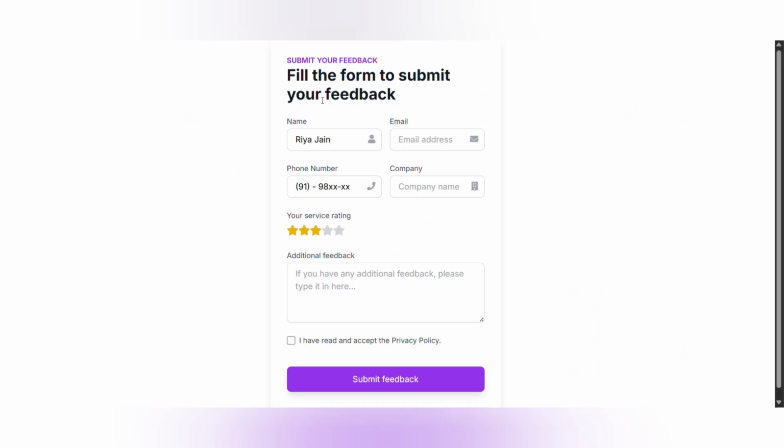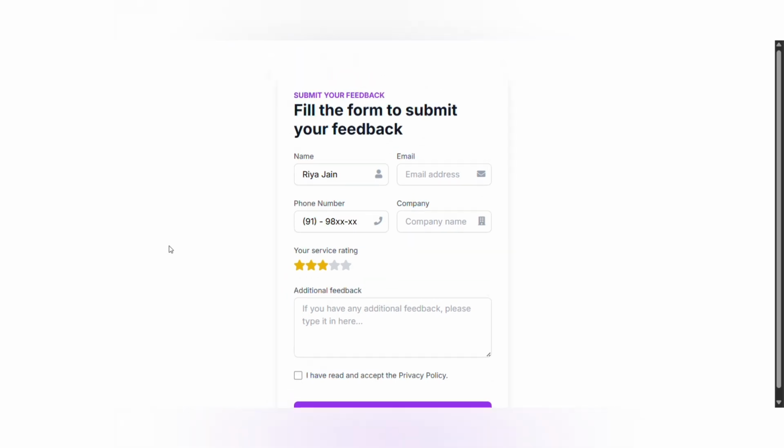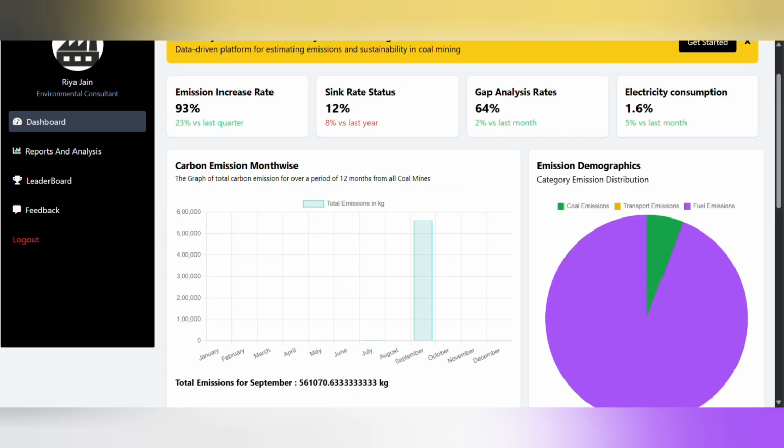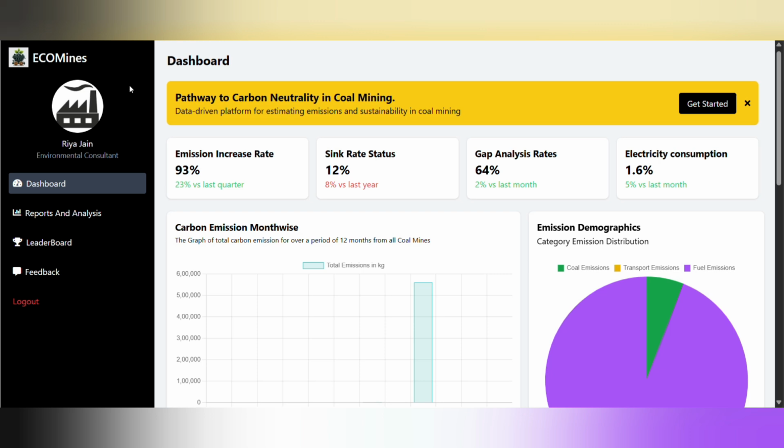We also have a feedback section where the consultant can suggest to the coal mines and give them various feedback on which they can work to improve their carbon emission factors. So these are all about the environmental bodies.